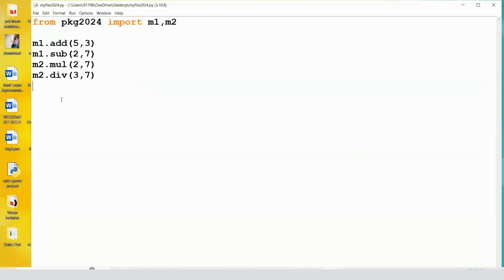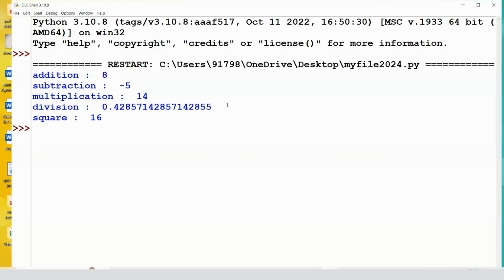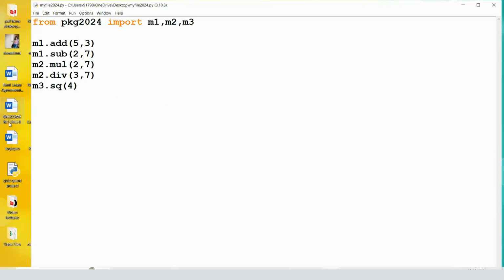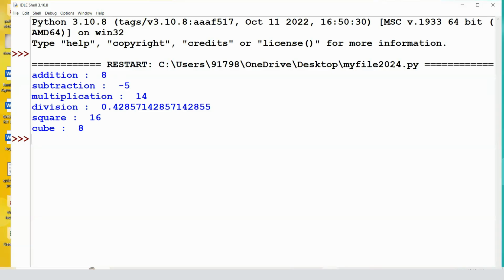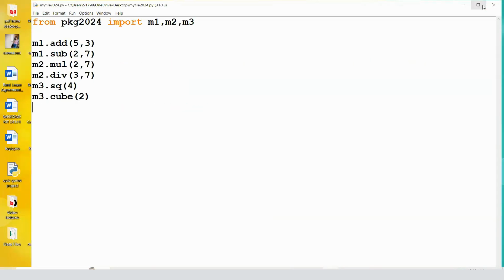Now the next thing is M3 as well. So m3.square of 4 I need, and then cube of 2, so m3.cube of 2. It's totally up to you what output you need. And you can see the whole output. So this is how you can create a package and import the module and all. Okay. Now